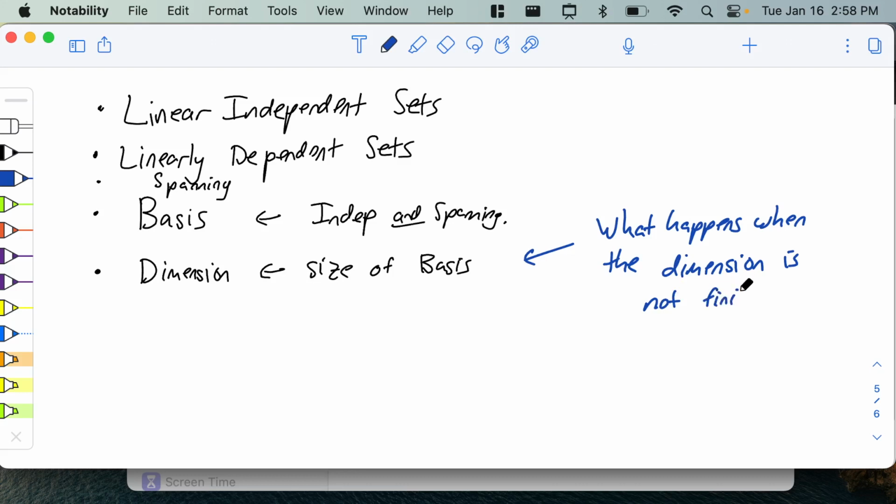And when it's not finite, there is no finite basis. And when there's no finite basis, all sorts of crazy things start to happen, which we'll get to quite soon. If everything is finite, then you're in linear algebra class. You can always write things as column vectors and work with just vectors, and then everything's fine. But in infinite dimensions, things get quite insane.